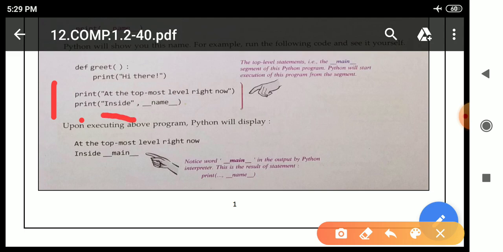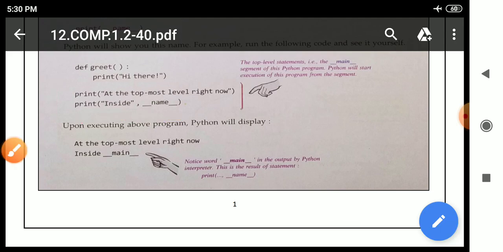Inside is written in quotation, that is why inside will print. After that comma is there, and then __name__, means we are writing the variable name. After execution of this line we will see in the output the value stored inside this variable. The name of the variable is __name__. Inside this variable we will get __main__ when this particular statement executes.